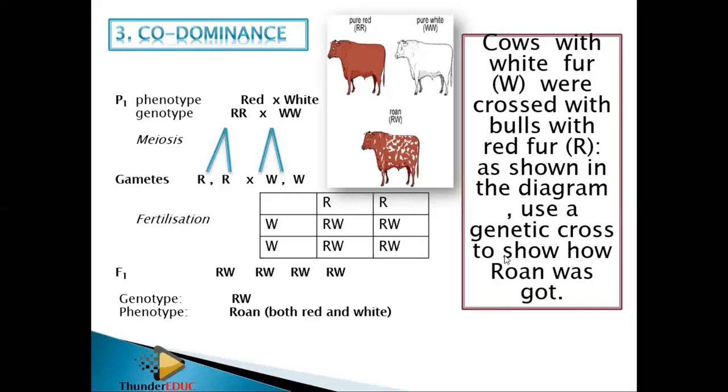It's not difficult if you look at it. In codominance, you produce a mixture of the two colors, while in incomplete dominance, you produce an intermediate color. But the crossing is exactly the same. So we are saying that both alleles are equally dominant and are expressed in the phenotype.